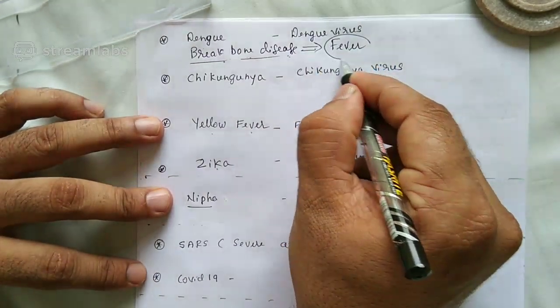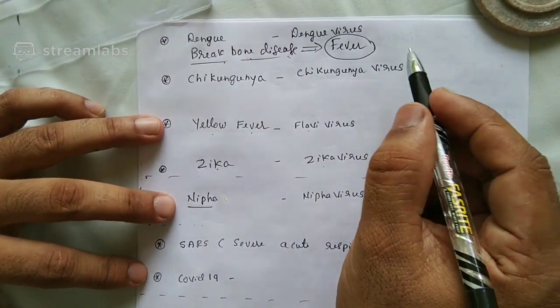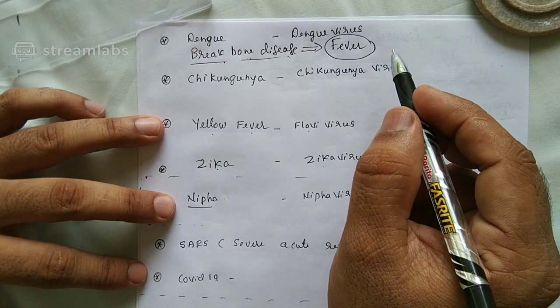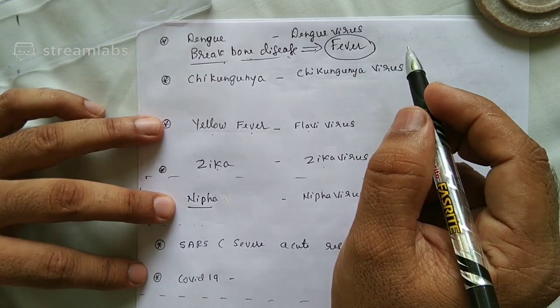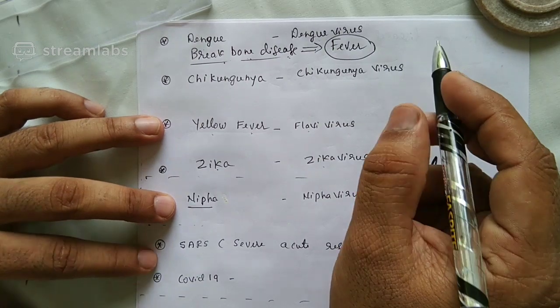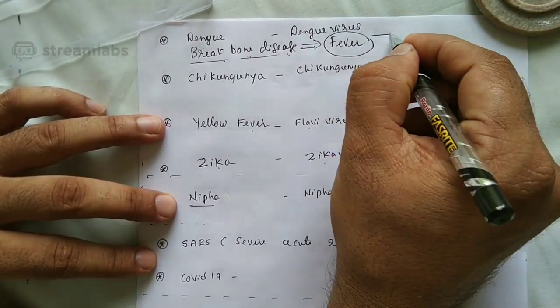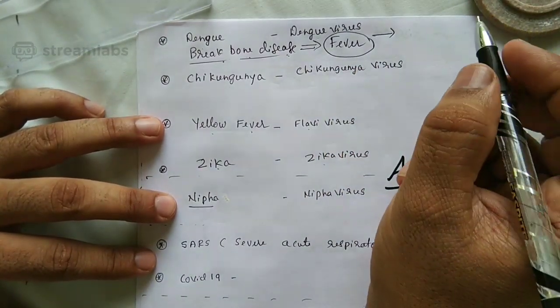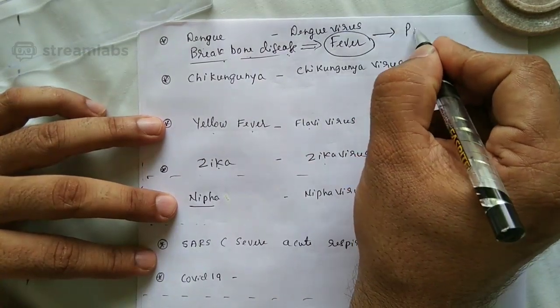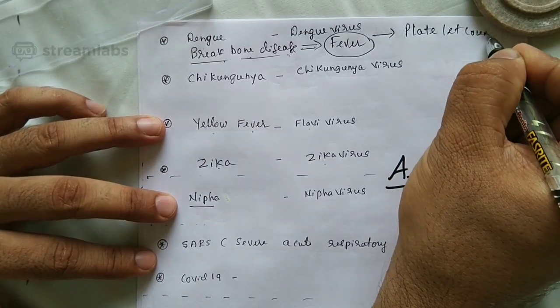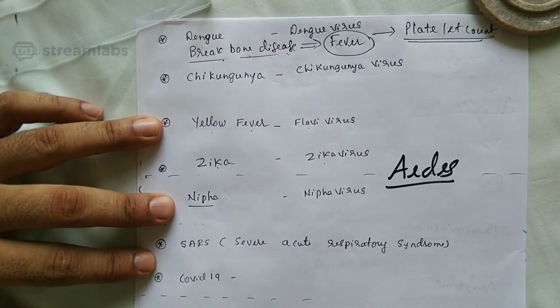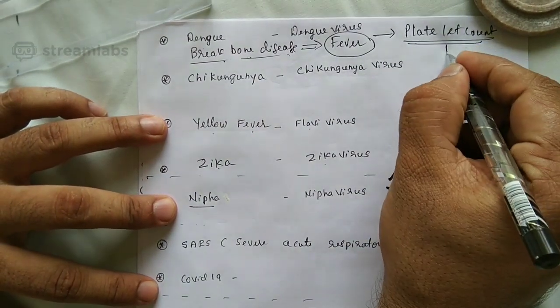Second important point, what is that? As a person gets dengue, the dengue virus enters the body. Dengue virus will cause pain, preferably around the eyes and even in the joints. Later, one important factor regarding dengue, students, you know that it's regarding what? Tell me. Yes, platelet count. Platelets, which are required for clotting of the blood, go on decreasing.